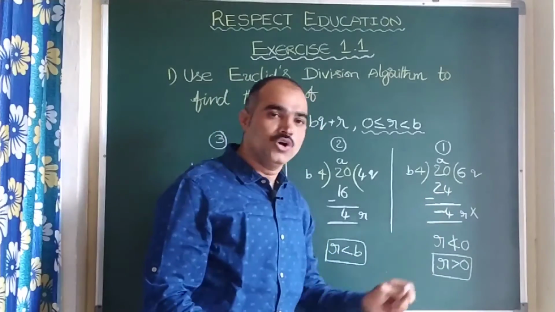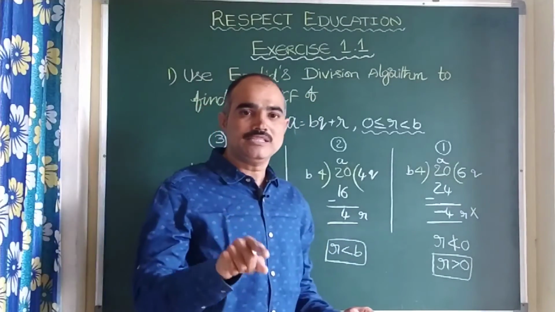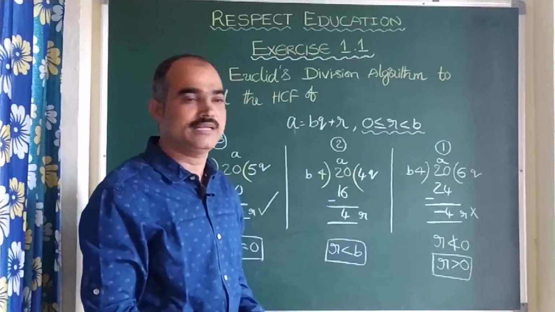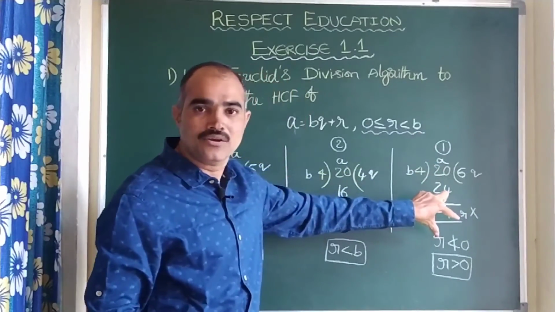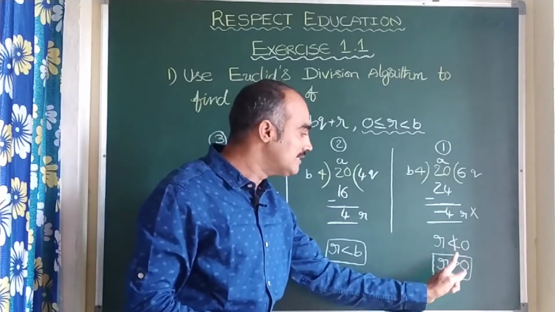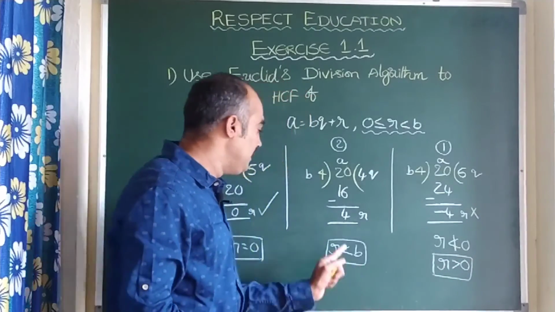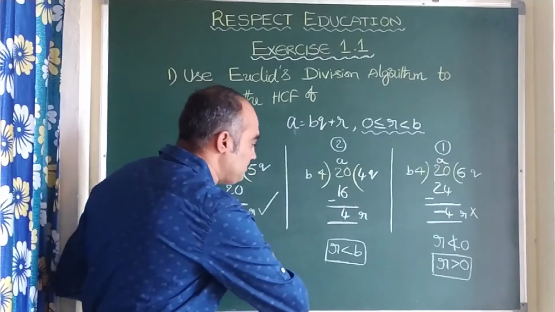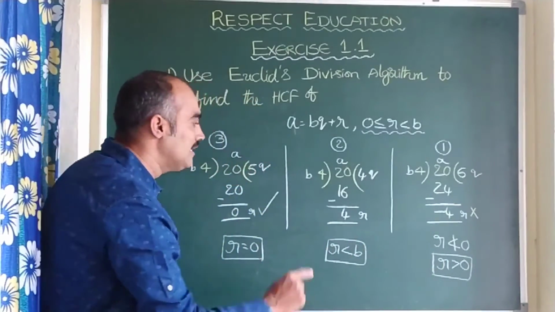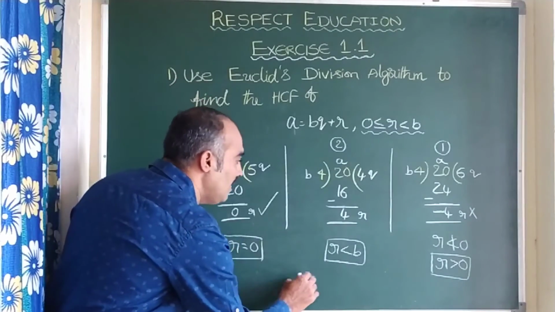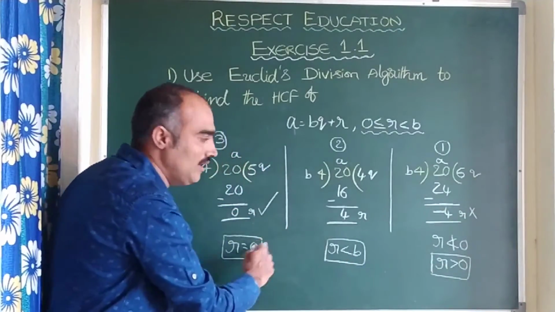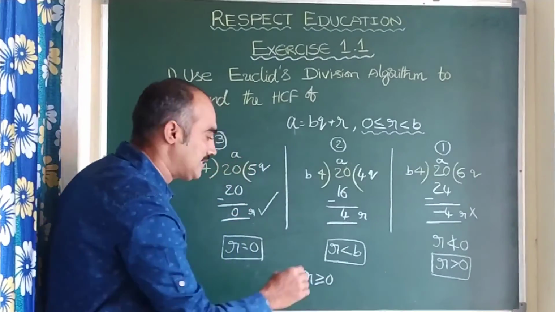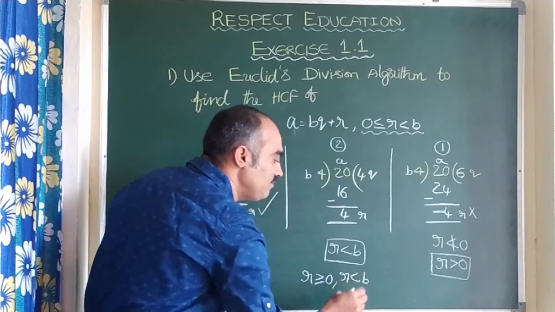Being human, committing mistakes is common for humans. But at the same time, correcting the mistakes is also very important. He committed a mistake, it's nothing wrong. But here he should know the truth. This is the truth that R should be greater than or equal to 0. Here R should be less than B. R can be equal to 0. Now let us conclude all the 3 statements together. Here R is greater than or equal to 0, and strictly R is less than B, right?